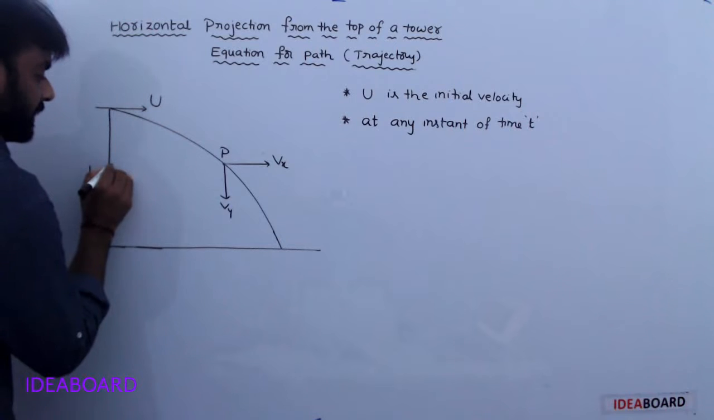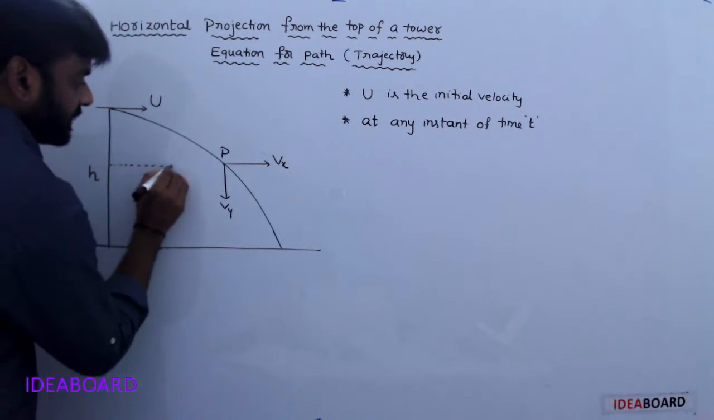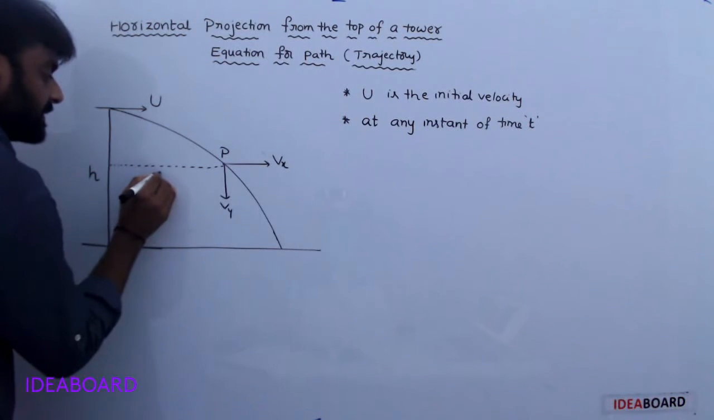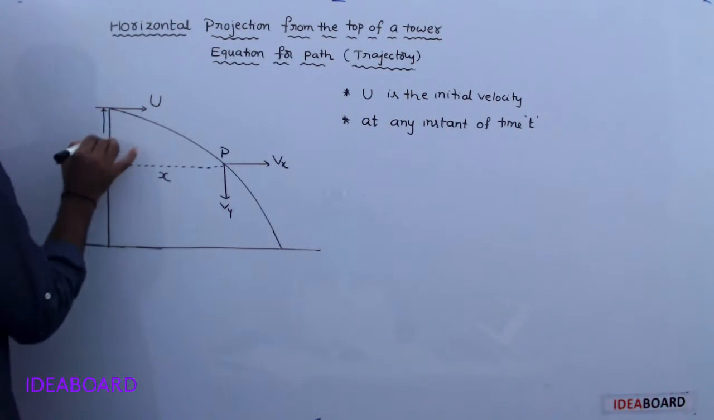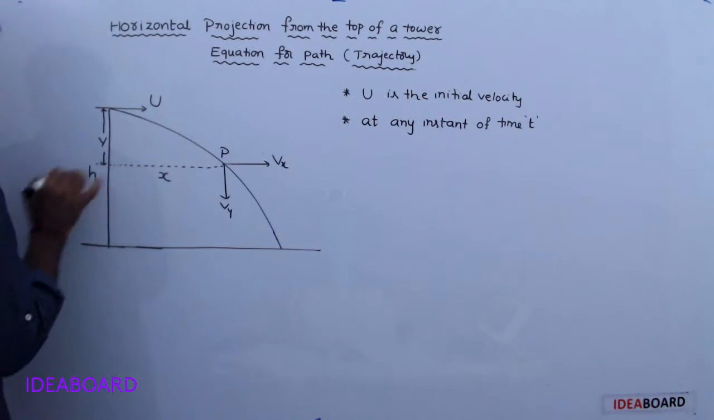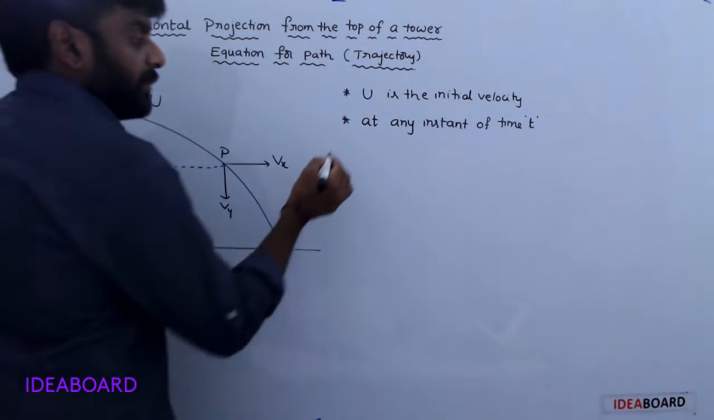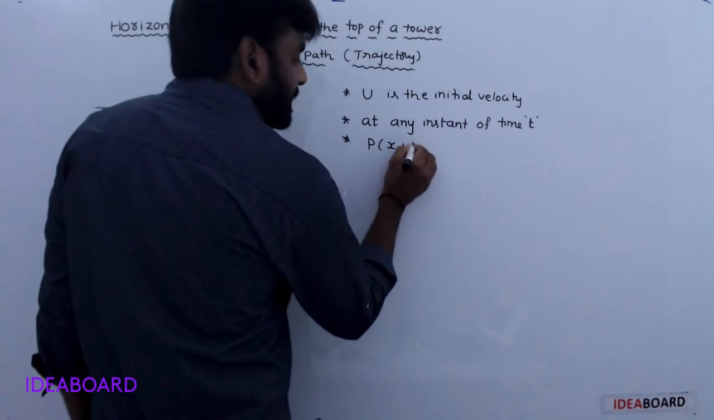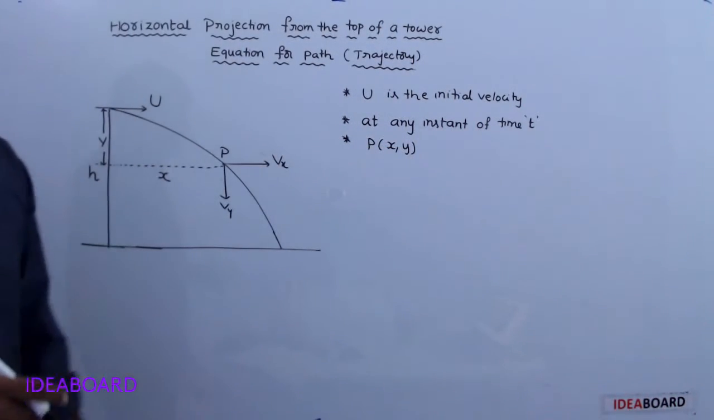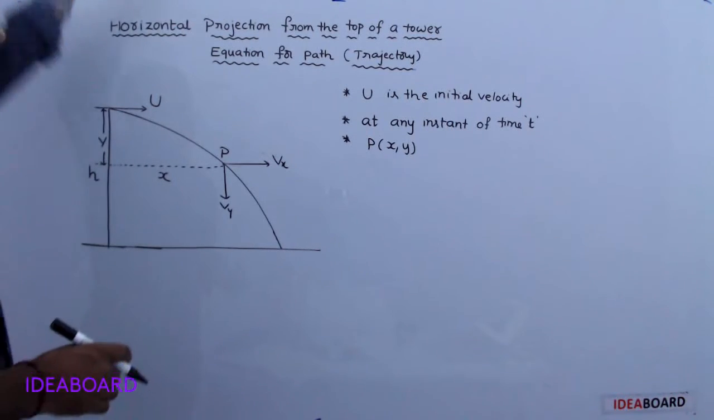Now, the horizontal distance is x, and the vertical distance or displacement is y. Understood? At that point P, the position is x comma y.